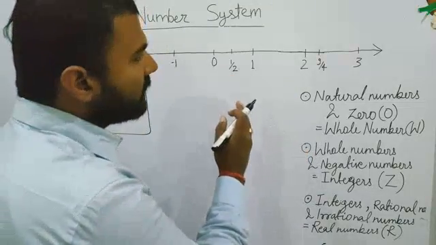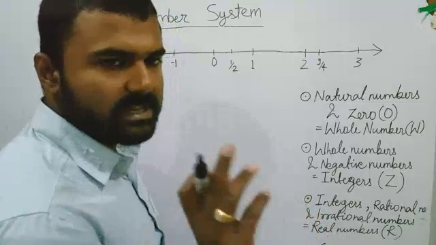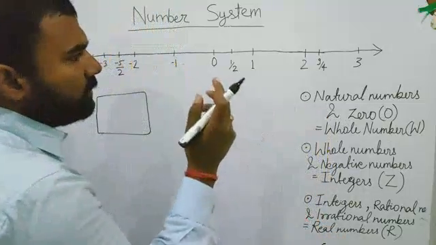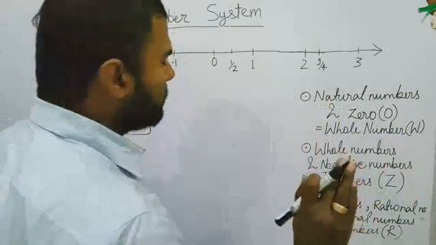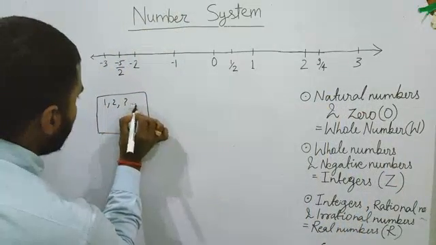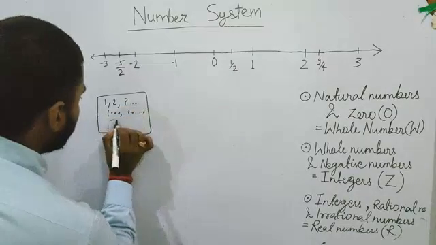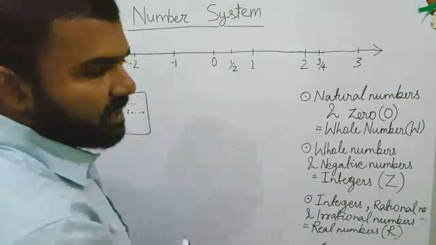You know very well that all the numbers like 1, 2, 3, 4, 5, 6 up to infinity, we call the collection of such numbers natural numbers. Now your box has numbers like 1, 2, 3 and something like 1000, 10,000, up to infinity. You collected all the natural numbers.